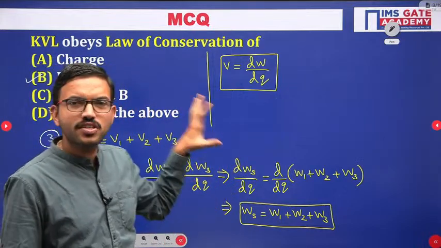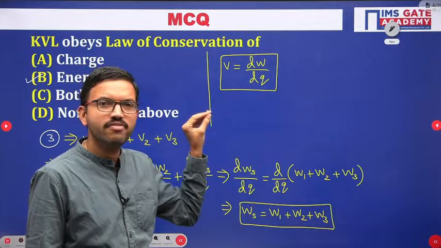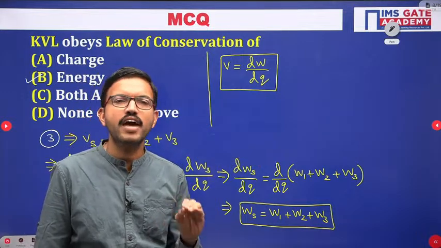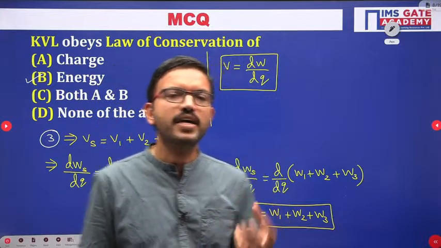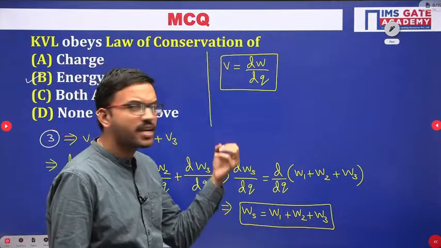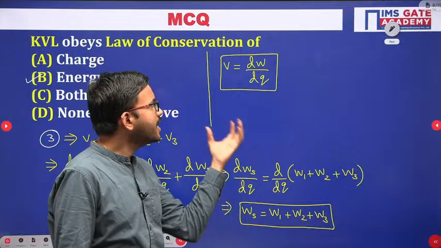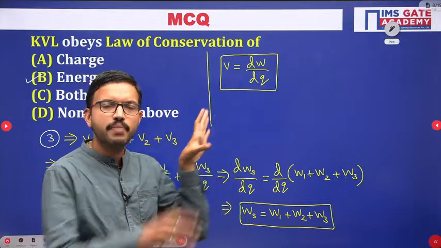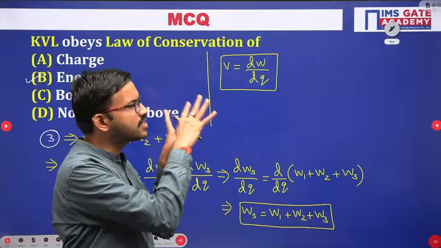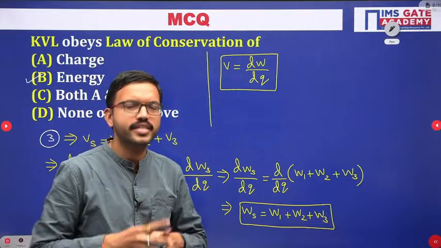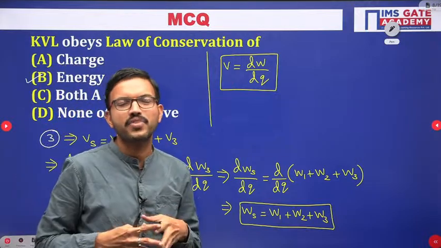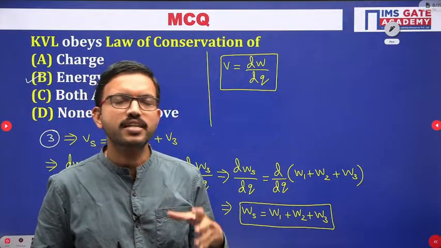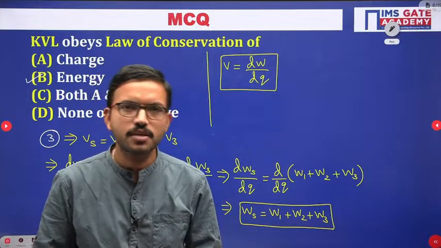So when the electrons are static, or we can say when the electrons are at rest, they have one kind of energy, that is called potential energy. Because of that potential energy, they are getting the voltage. That particular phenomenon of the static electrons, or the electrons at rest, is called voltage. Similarly, when the electrons are moving, they have kinetic energy. That particular phenomenon of moving electrons is nothing but current.